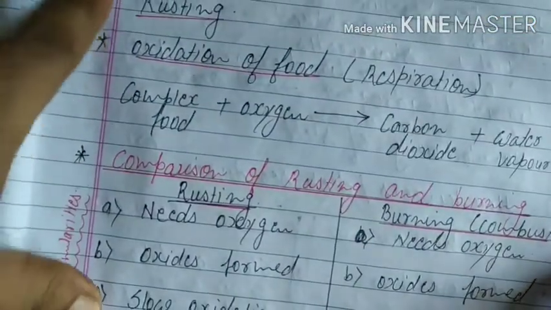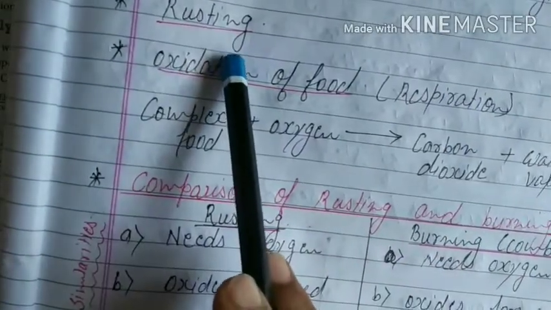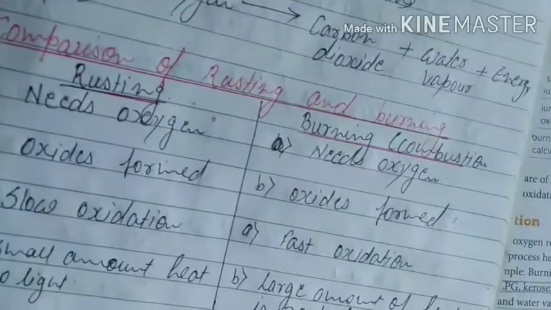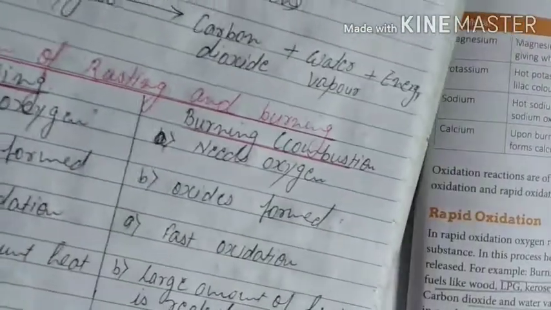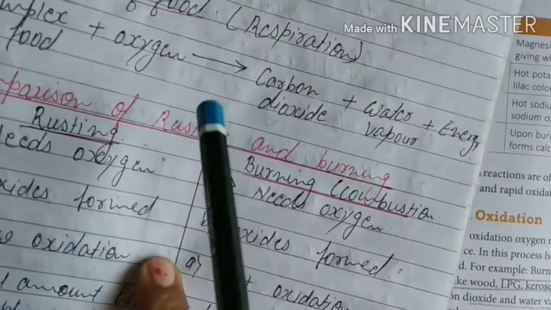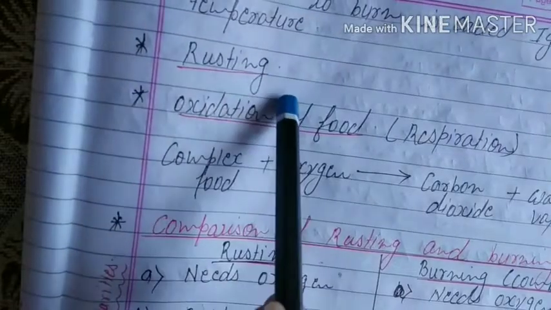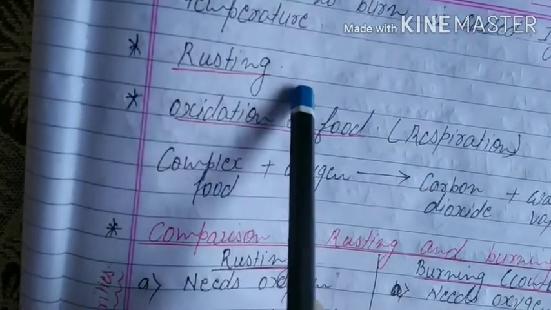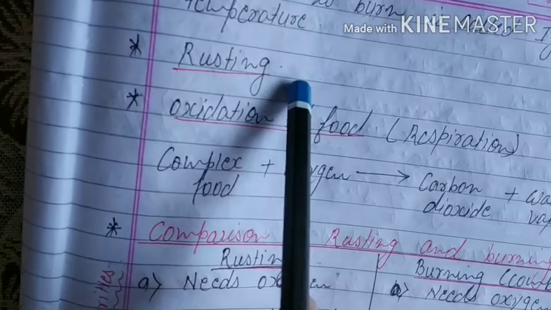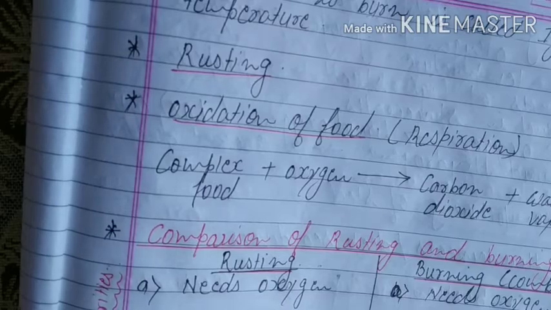So we were learning about oxidation, and here we were learning rusting. I have explained to you already that when iron, an iron nail you must have seen, combines with oxygen as well as moisture, then a brown coating is there.